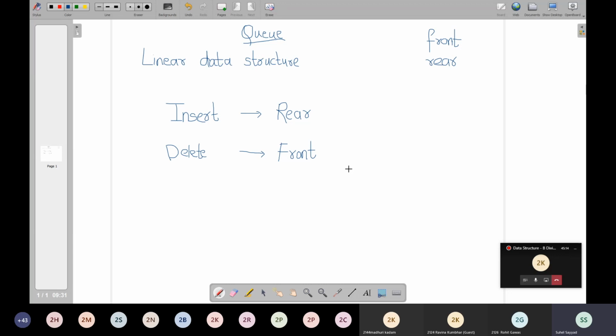It is not like a stack, where insert and delete both happened from the same end, and the other end was always kept fixed. But that is not the case with a queue. In a queue, both the ends, rear and front, are operational. For inserting, the end used is rear. For deleting, the end used is front.